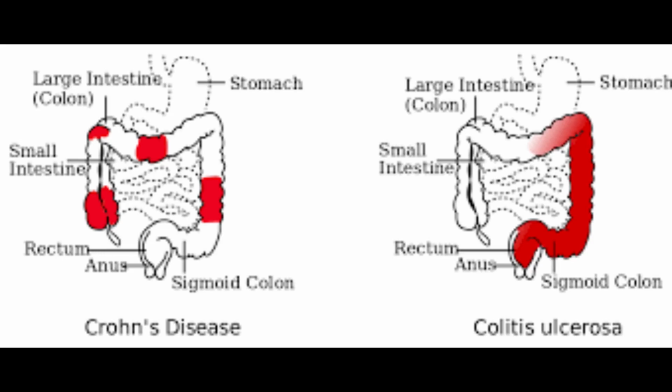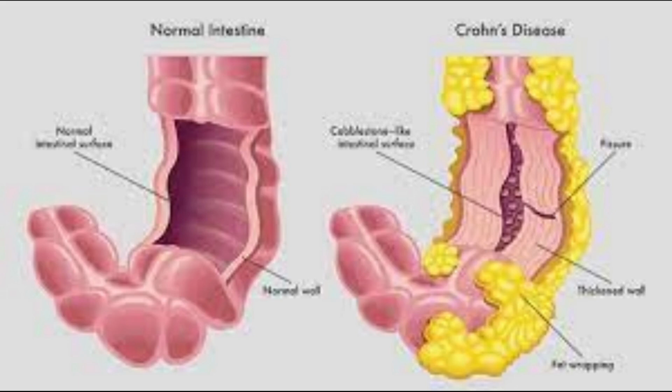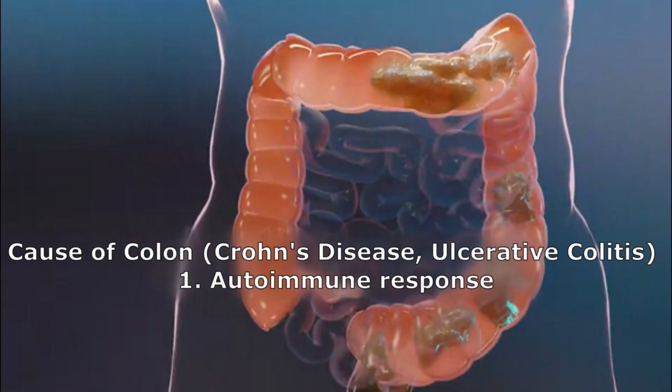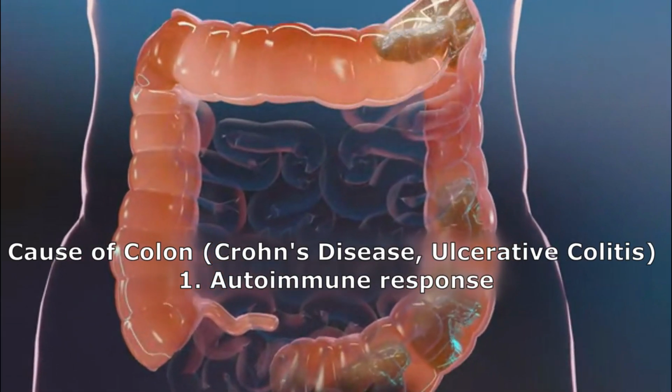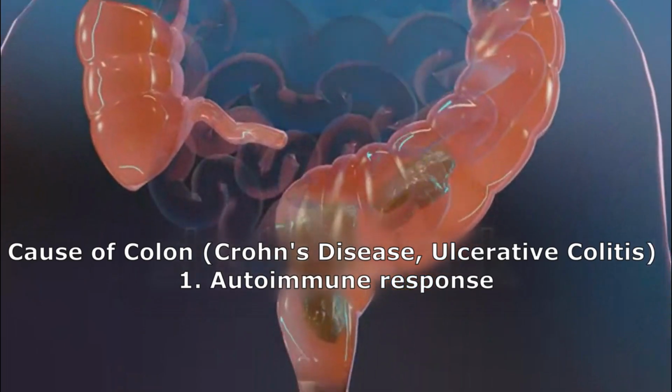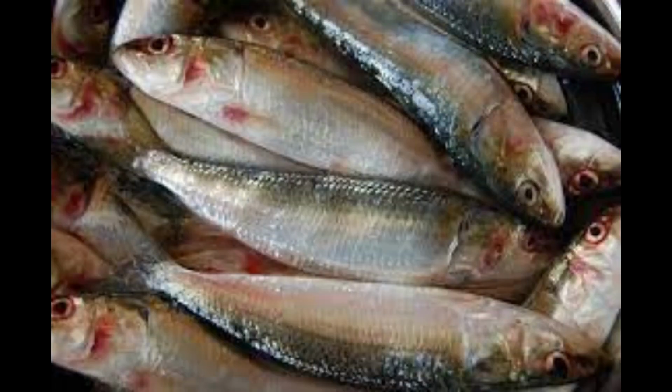colitis. Both Crohn's disease and ulcerative colitis conditions are inflammatory bowel diseases, IBD, that are characterized by chronic inflammation of the gastrointestinal (GI) tract. Prolonged inflammation results in damage to the GI tract. Number 1 cause of colon Crohn's disease and ulcerative colitis is autoimmune response.